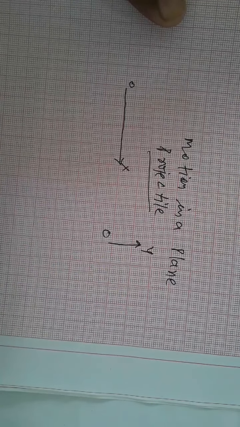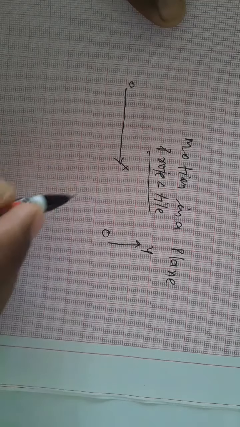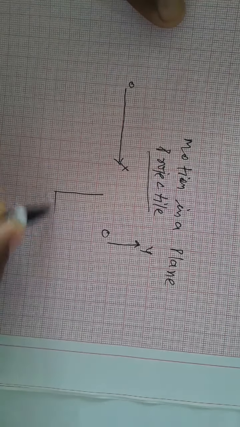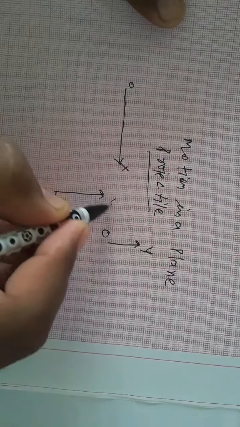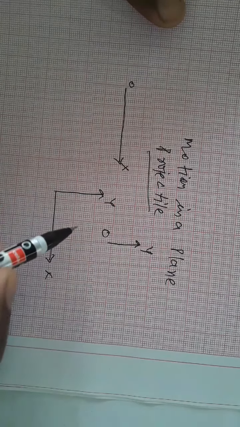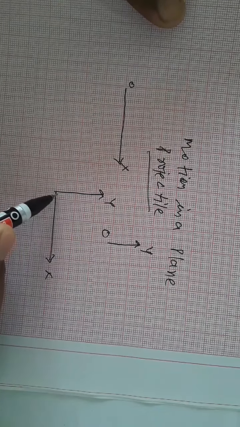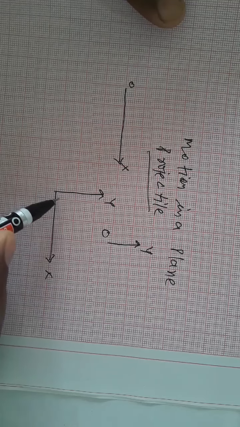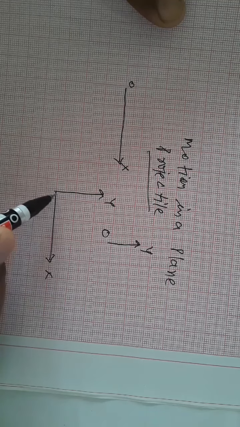But in the motion in a plane, we can say here, the object is moving in a plane. This is a plane, you can say this is X and Y. If the object is moving in a plane, then at every point it has two coordinates along x-axis and y-axis.